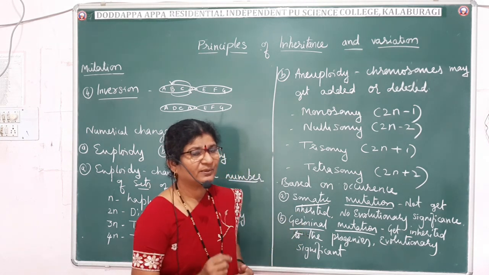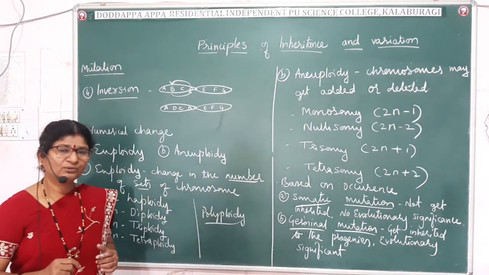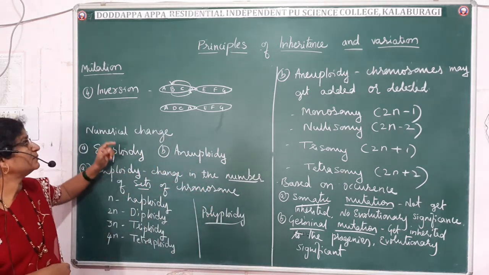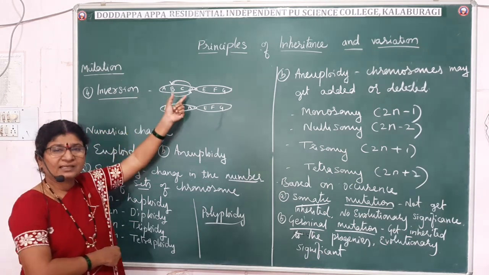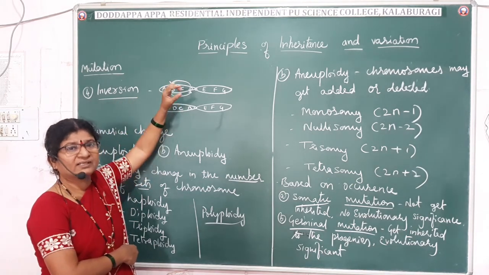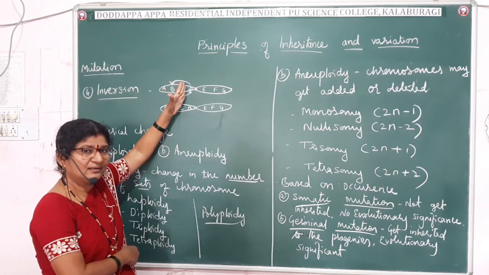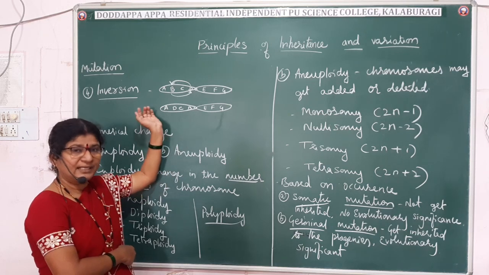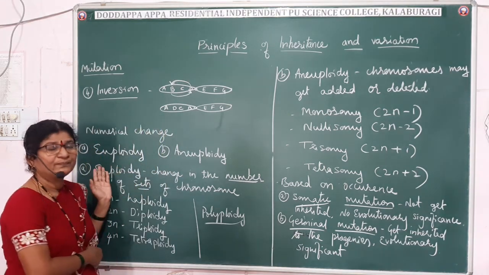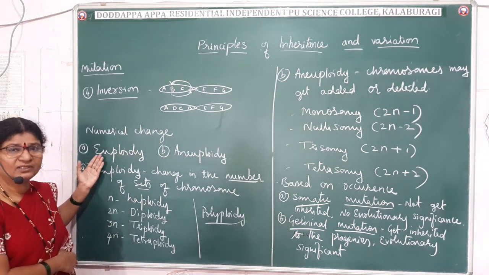So let me just revise what I told now. I told you the fourth type of chromosomal morphological change, that is inversion, where a segment gets reversed, that is, it gets rotated through a 180-degree angle and then inserted. So that is inversion. And now the numerical changes which occur in the chromosome.